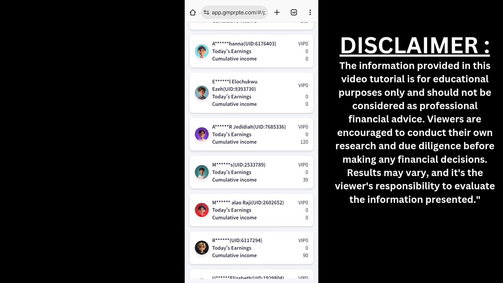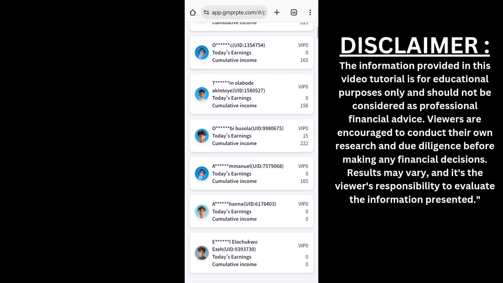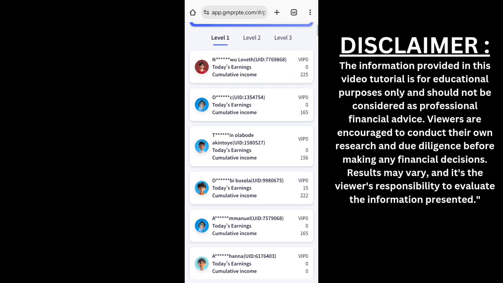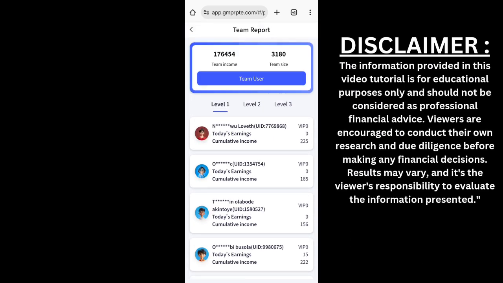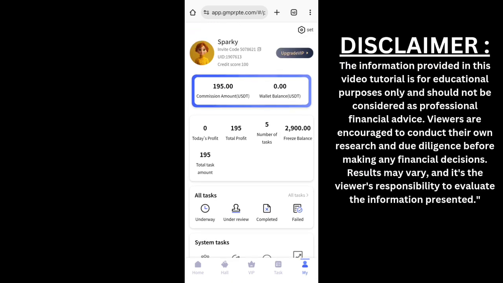So what they mean is that they must have 400 USDT recorded here. So when you have 10 friends having 400 USDT recorded here on their profile, then you know that requirement 2 is completed. And when they have completed this requirement, the third requirement now is that the platform requires you to message the customer service to upgrade your account to VIP.